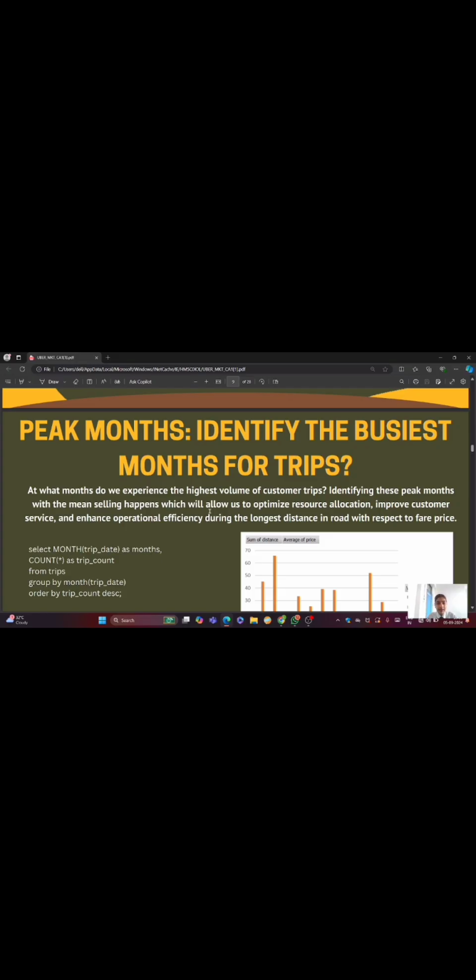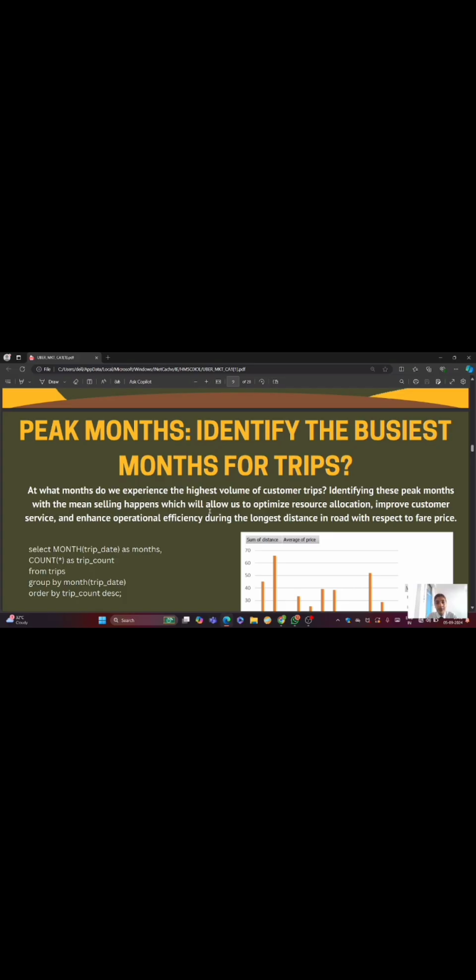First we have to look at the peak months: identify the busiest month for trips for Uber. At what month do we experience the highest volume of customer trips? Identifying each peak month will allow us to optimize resource allocation, improve customer service, and enhance operational efficiency.